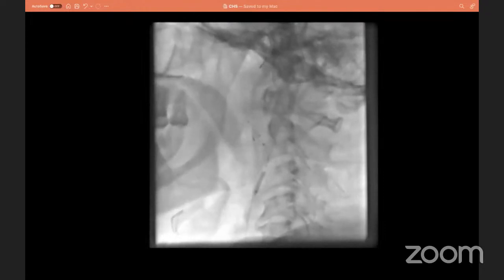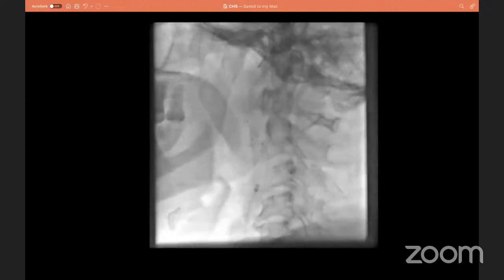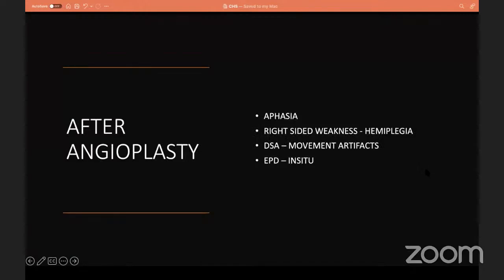So what happened to the patient? Immediately after deflating the balloon, the patient had an episode of sudden aphasia. It was a global severe aphasia with sudden right hemiplegia, to the extent that his power was almost 1/5. He was not moving at all. After that, the patient became restless on the table.